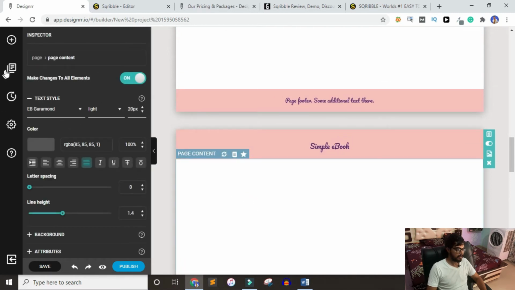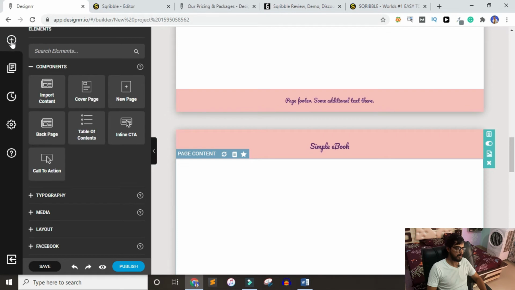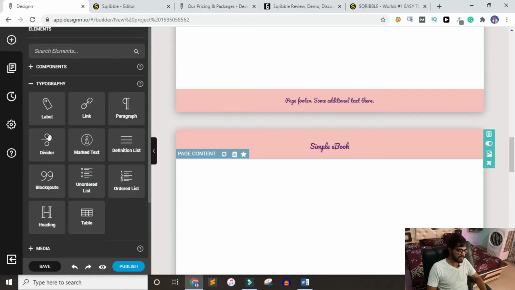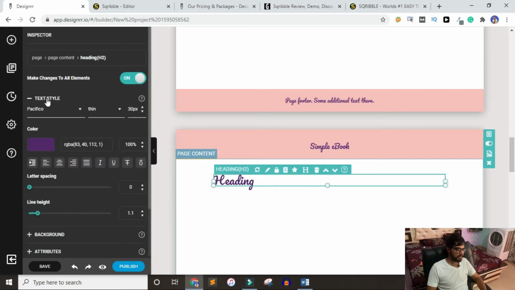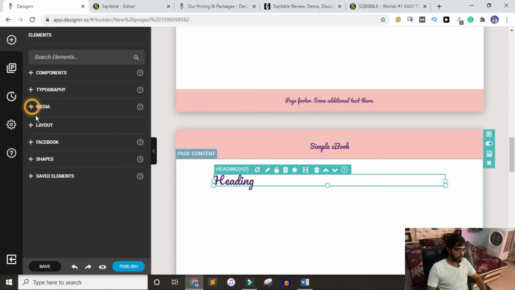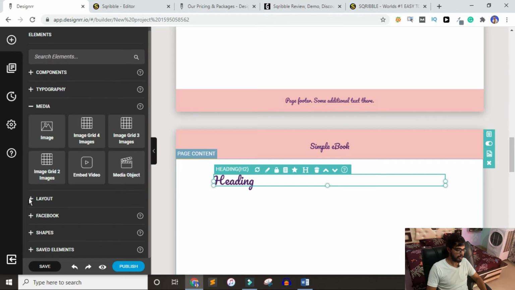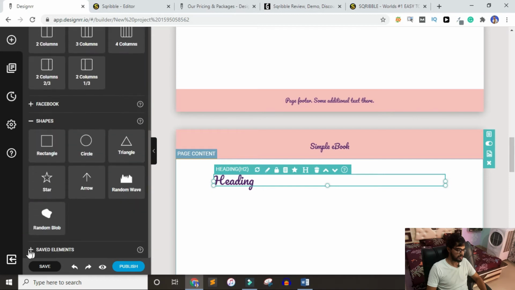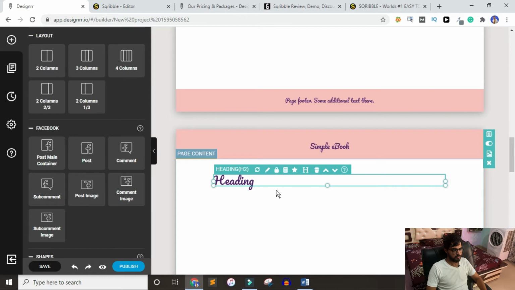And here, if again I go to the plus button, now I will copy the components and expand the typography. As you can see, you have a lot of things to insert in your ebook. Let's say I insert the heading, and this is, by the way, only available in the typography. If we go to the media, then you have again a lot of options, and layout, again a lot of options, and shapes, and saved elements. You can also save, I think, your custom element.